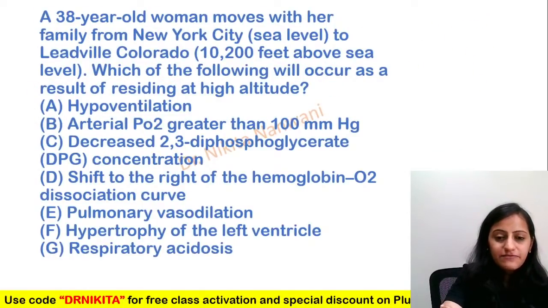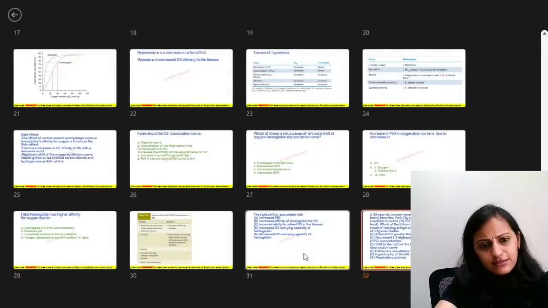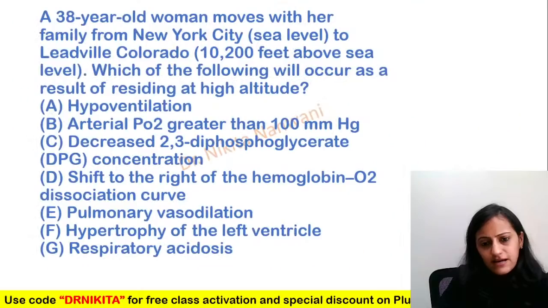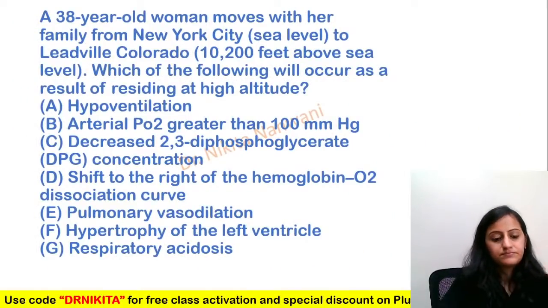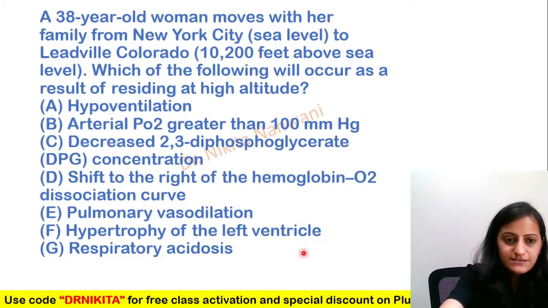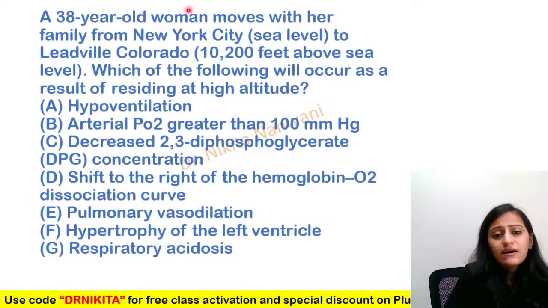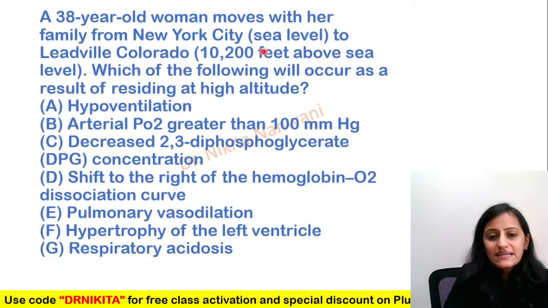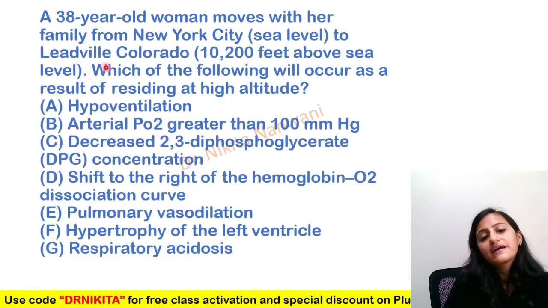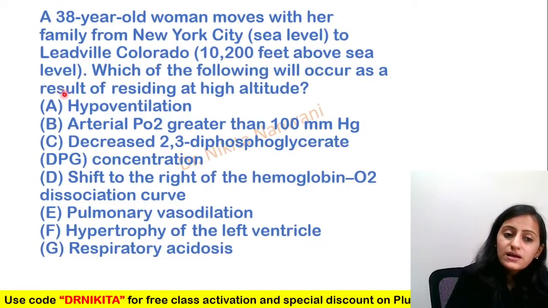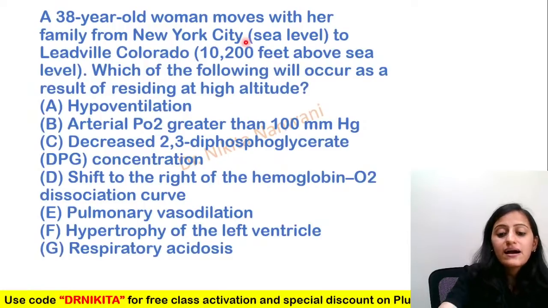All right, another very, very interesting question. I think, yes, this is the last question. Interesting question, very conceptual, integrating a lot of concepts. A 38-year-old man moves with his family from New York, which is basically at sea level, to 10,200 feet above sea level. So it's talking about high altitude. Which of the following will occur as a result of residing at the high altitude?